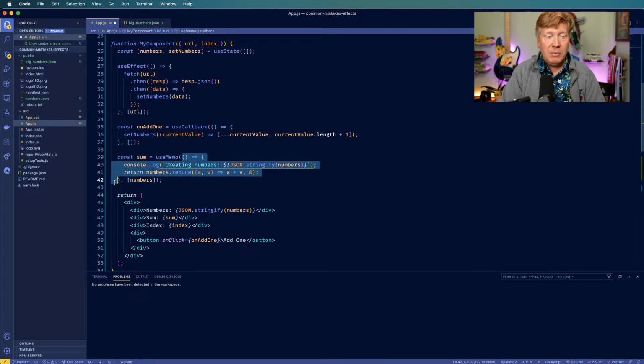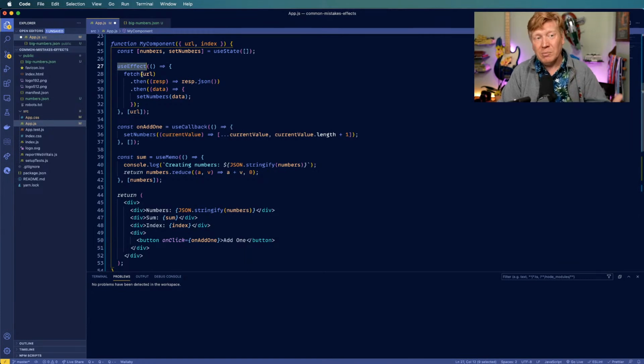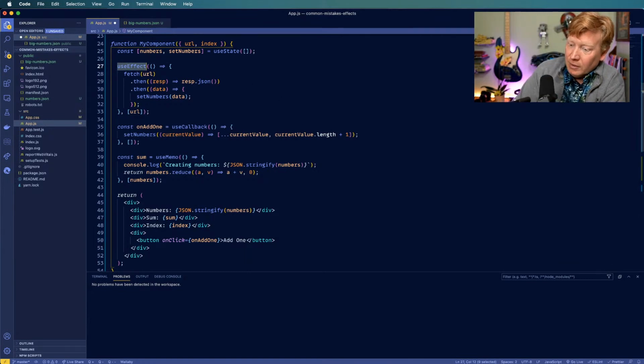This function is run immediately every time this changes. So that's the key, the salient difference between useEffect and useMemo: useMemo returns a value, but useEffect only runs after the component is actually rendered.